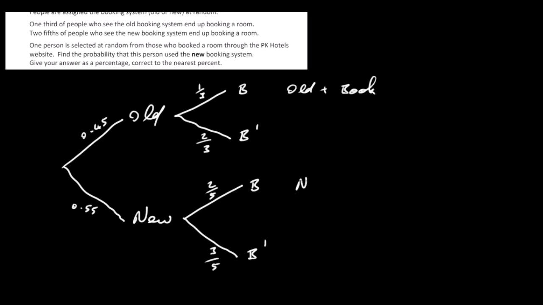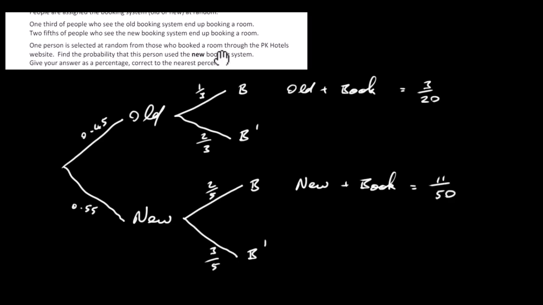This is the new and booking. So if we multiply 0.45 by 1/3, that'll give us the probability that the person looked at the old system and booked a room. So multiply those two together, you get 3/20. The probability that the person looked at the new system and booked a room would be 0.55 times 2/5, and that is 11/50. That's really all we need here.